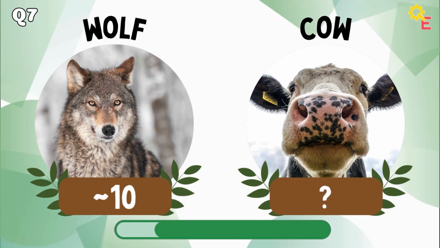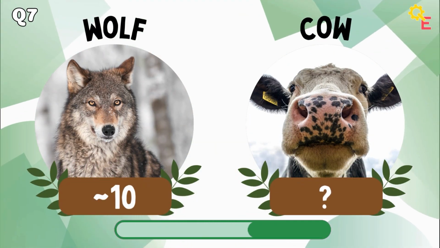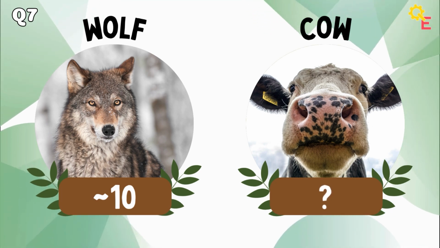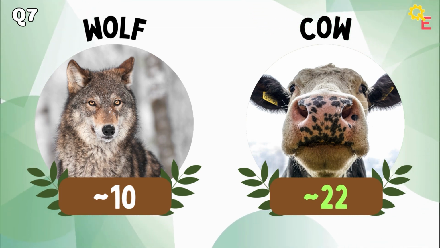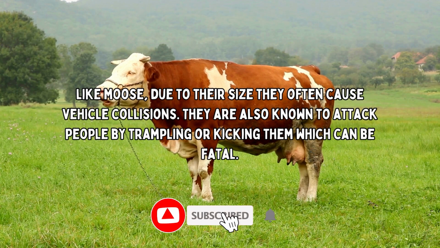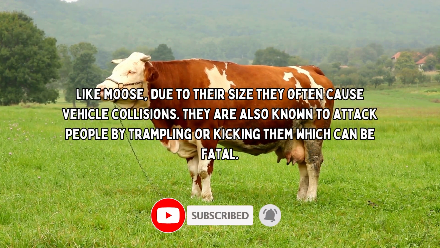For question 7, we have the wolf versus the cow. That's right, the answer is once again higher. Like moose, due to their size, they often cause vehicle collisions. They're also known to attack people by trampling or kicking them, which can be fatal.